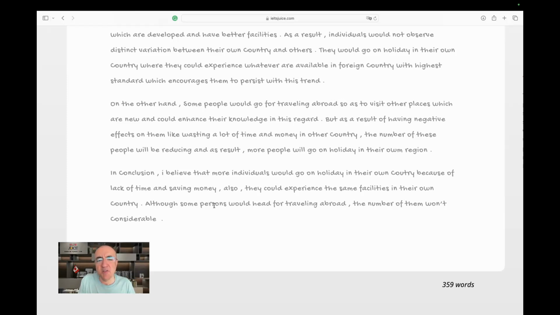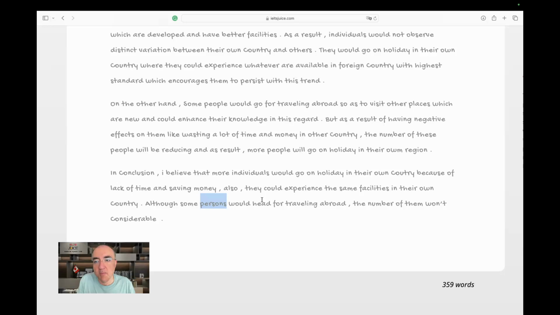Although some persons, people, please, persons is not the plural of people. The meaning is different. Persons is not the plural of person. It is technically, but the meaning is different. And it is used in other contexts, not related to IELTS. So at IELTS, just say people, don't use persons.